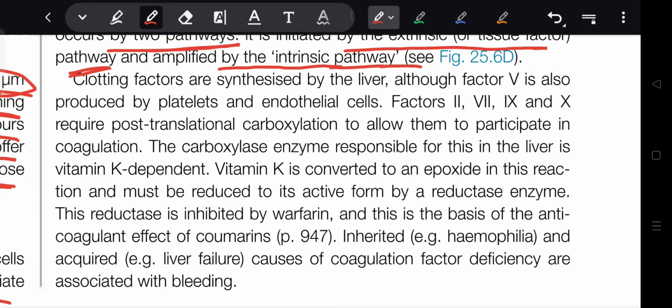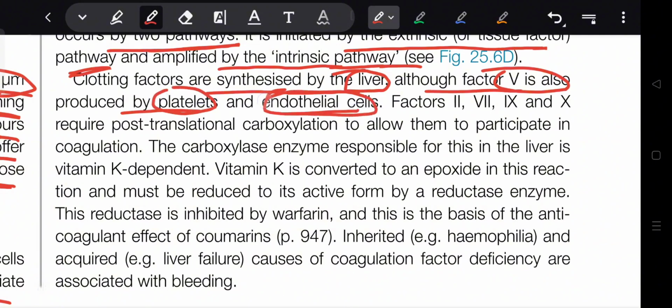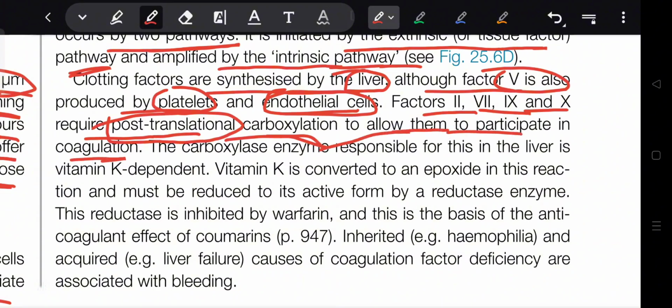Clotting factors are synthesized by the liver, although factor 5 is also produced by platelets and endothelial cells. Factors 2, 7, 9, and 10 require post-translational carboxylation to allow them to participate in coagulation. The carboxylase enzyme responsible for this in the liver is vitamin K dependent.